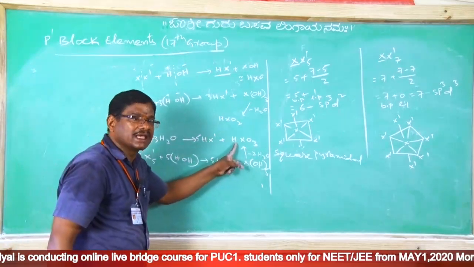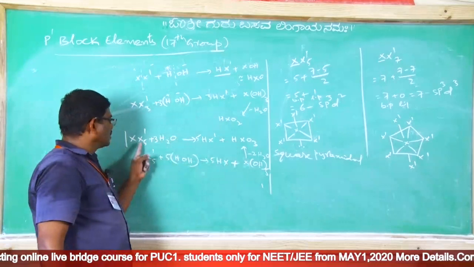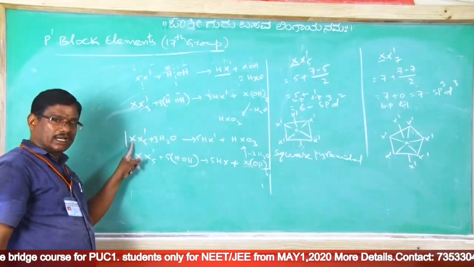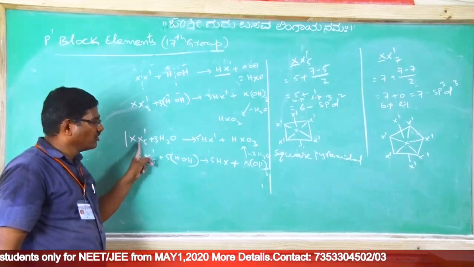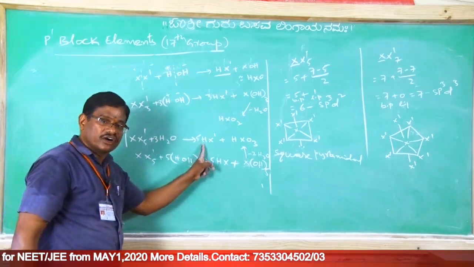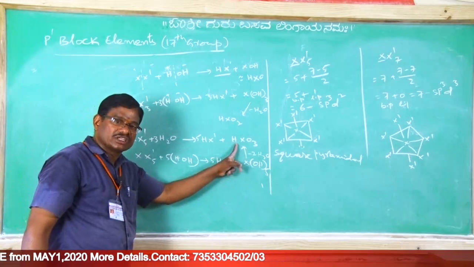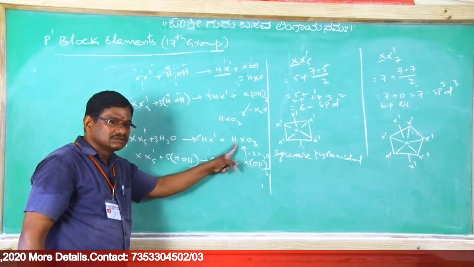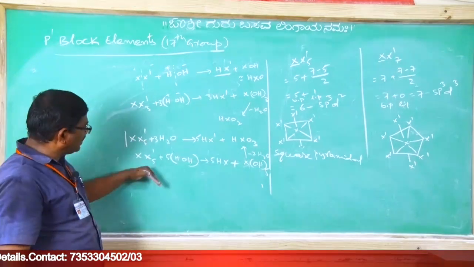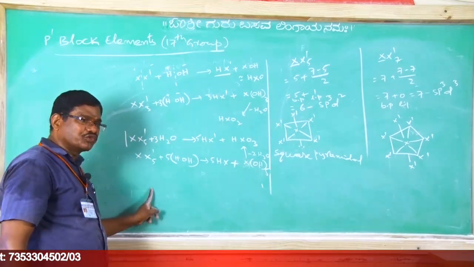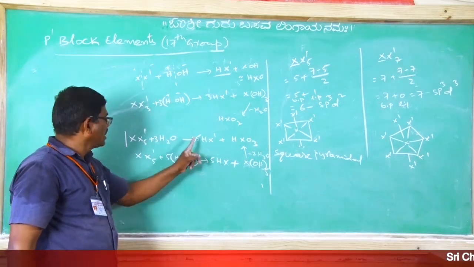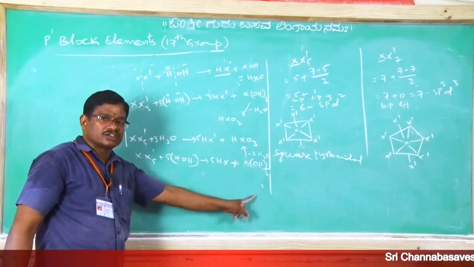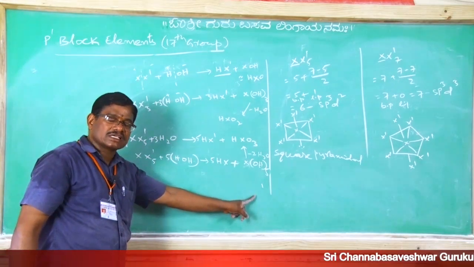HXO3 is halic acid. Suppose here this is fluorine. ClF5 will give out 5 HF with 1 HClO3, chloric acid. Clear? No? So in that way, similarly if you take X dash 7, then X dash goes with perhalic acid, and here whatever the perchloric acid we are going to get, HXO4.